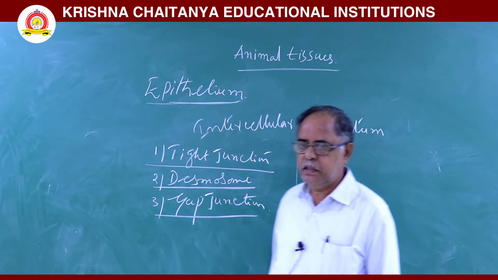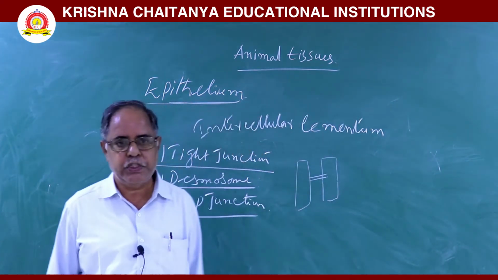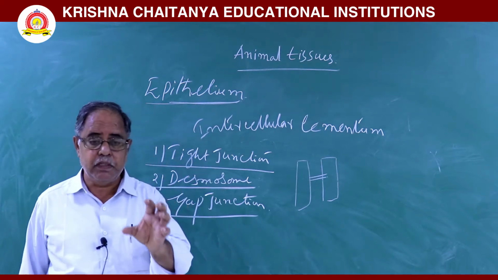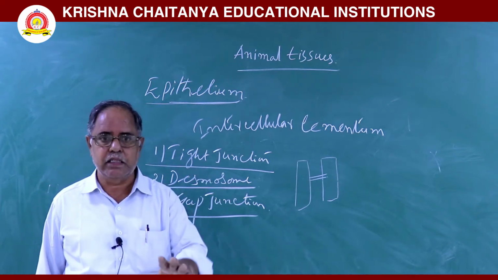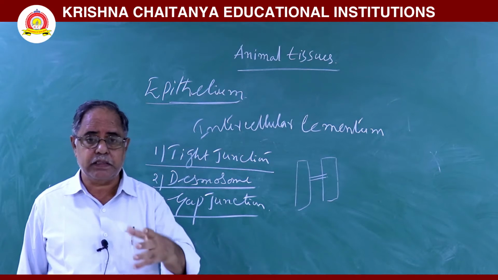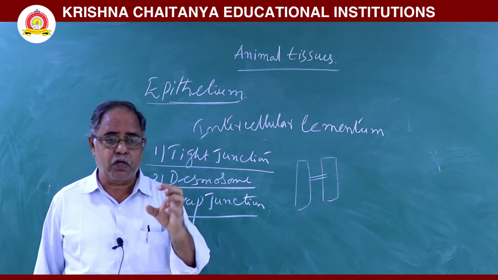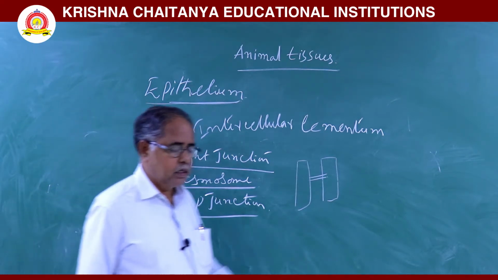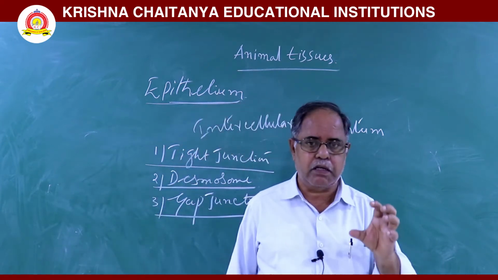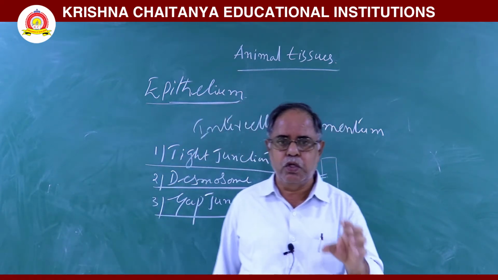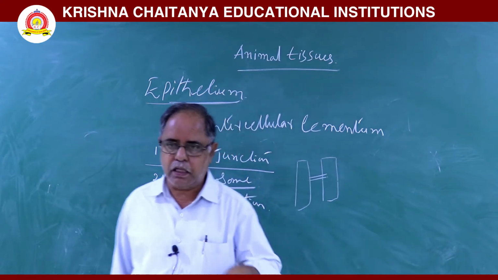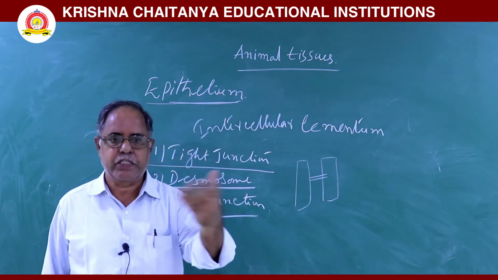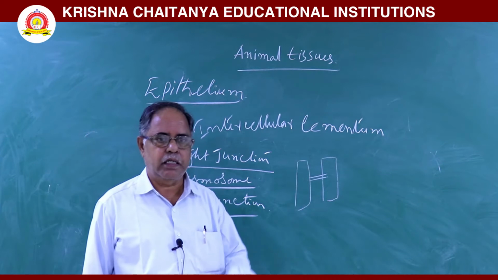These gap junctions are present in various tissues. They are also present in cardiac muscle, where they are used to speed up the action potential or depolarization.